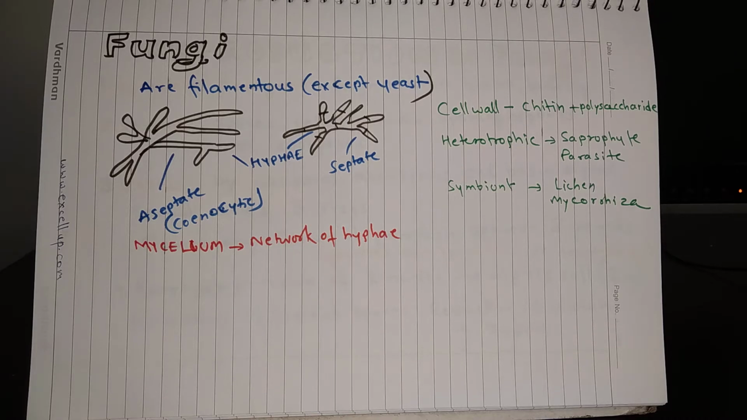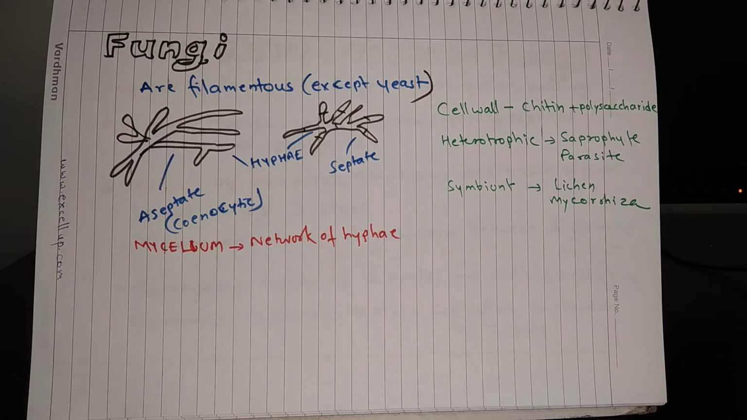Fungi are heterotrophic. The cell wall in fungi is made of chitin and polysaccharide. Heterotrophic fungi can be saprophytic or parasitic. Some of the fungi can live in symbiosis also, for example lichen and mycorrhiza.